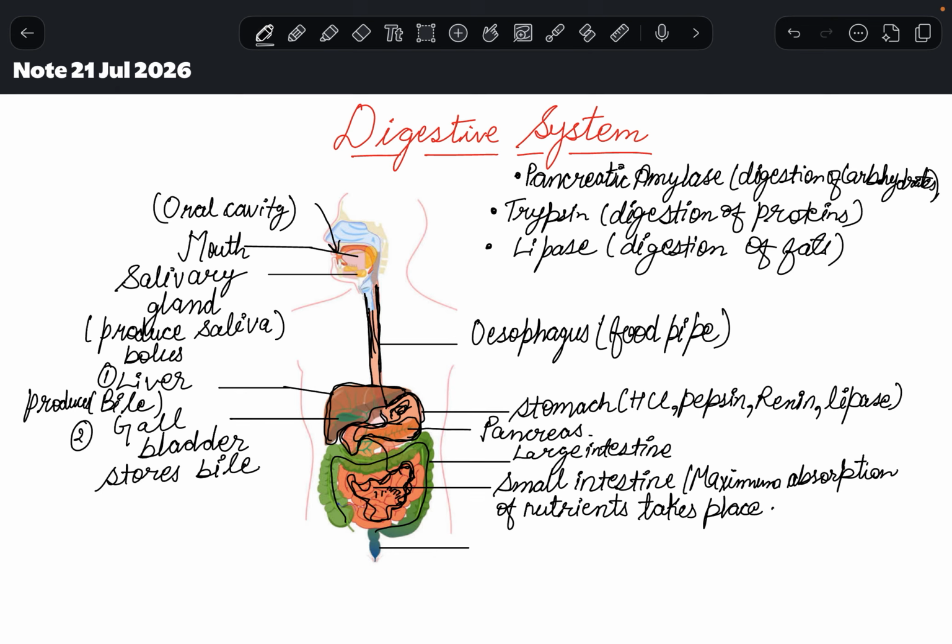Now the food is in liquid form, right? Because it is already mixed with so many juices and became a smooth paste. So extra water is being absorbed by the large intestine. I can write here, water is absorbed.